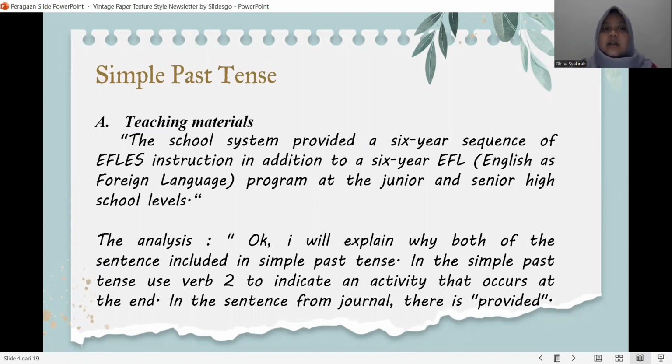In the teaching materials: "The school system provided a secure sequence of AFLAS instruction in addition to a secure AFIL program at the junior and senior high school levels." The analysis: I will explain why both of the sentences are in simple past tense. In the simple past tense, we use a verb to indicate an activity that occurred in the past. In the sentence from the journal, there is "provided".